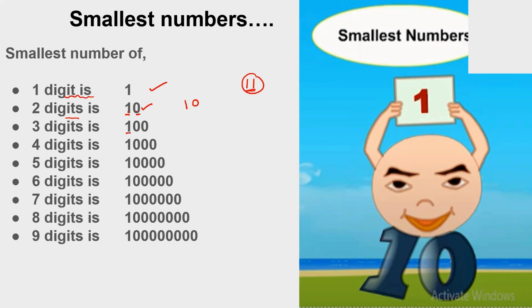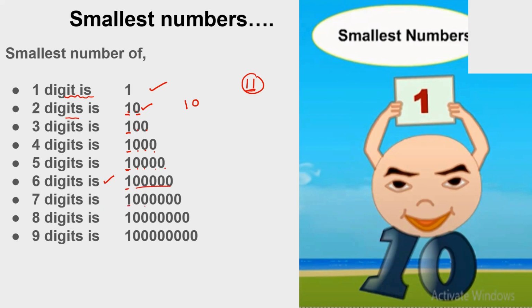The smallest 3-digit number: 1 should be followed by 2 zeros. The smallest 4-digit number: 1 should be followed by 3 zeros. The smallest 5-digit number: 1 should be followed by 4 zeros. What is the smallest 6-digit number? 1 should be followed by 5 zeros.